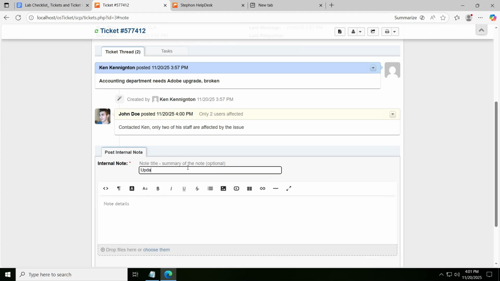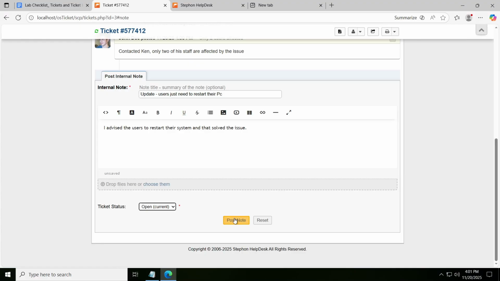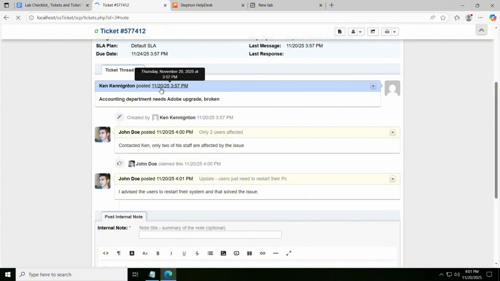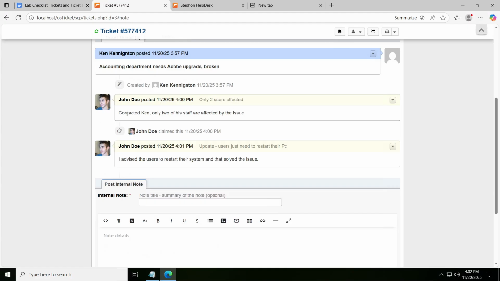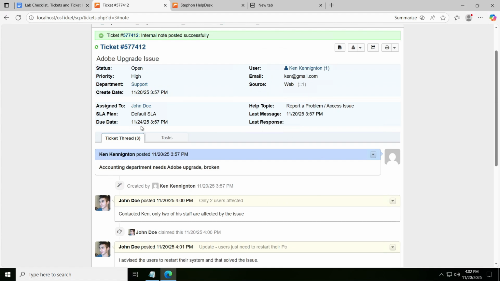So we said update: users just needed to restart their PC. I advised the users to restart their system and that solved the issue. So here it would be simple. We just post it. We would like to make sure we can follow the thread to see what took place, what we did, and what we continue to do, to know we've contacted the user and explained the situation, so if we ever look back, we know what took place.